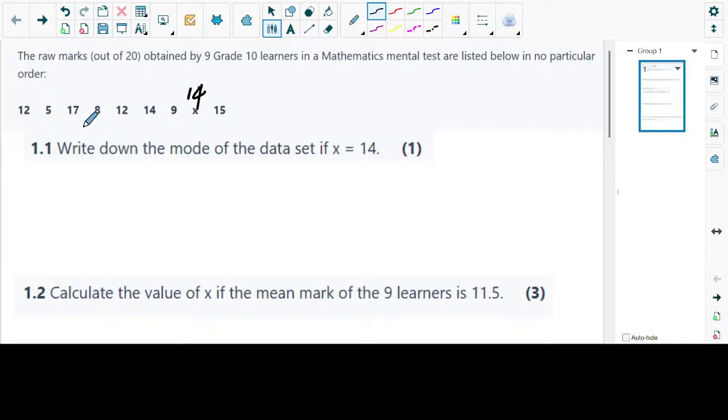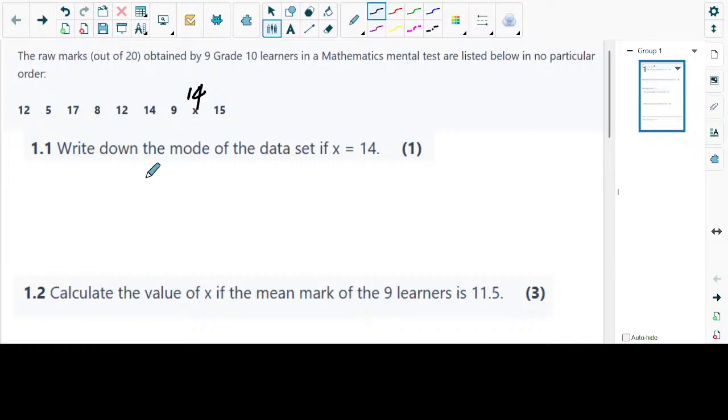You started by saying the first one. I asked you what is the data. You said it's 12, then 12, then 5, 17, 8, 12, 12, 14, 14, 9, 9. With the if statement, X is 14, and then the next one is 15.